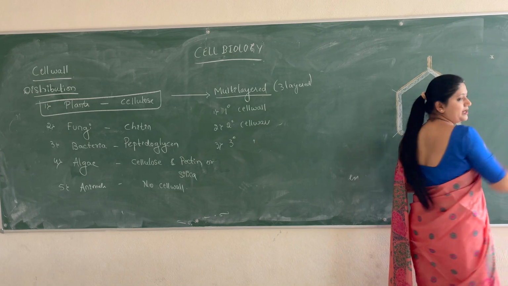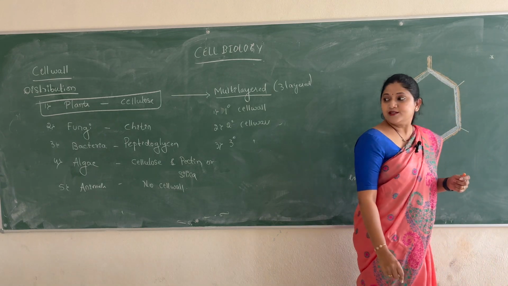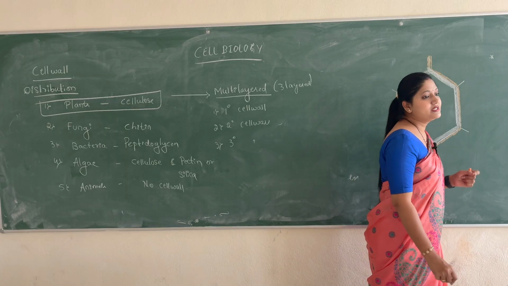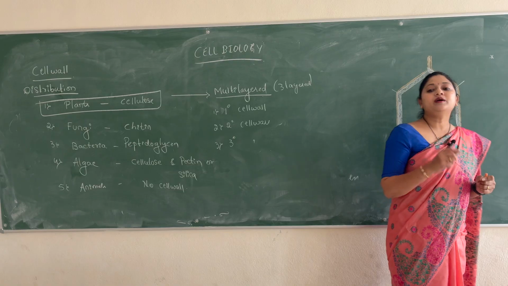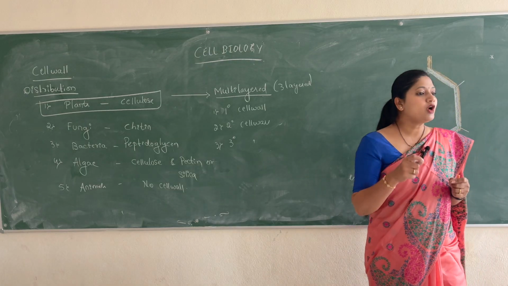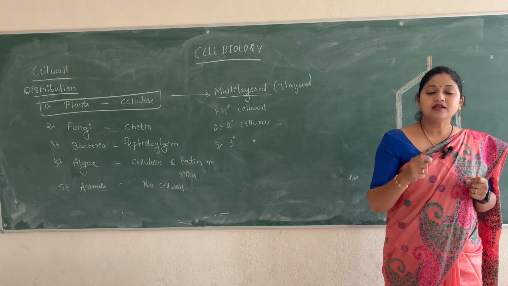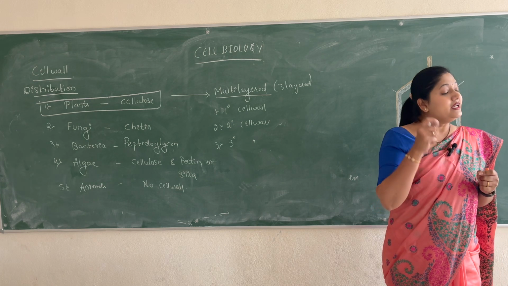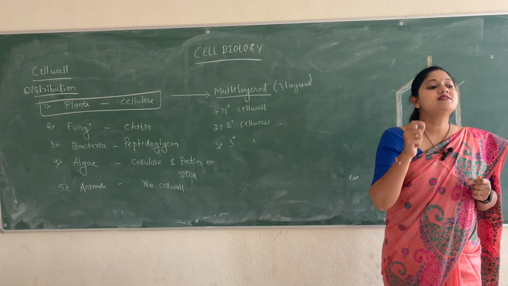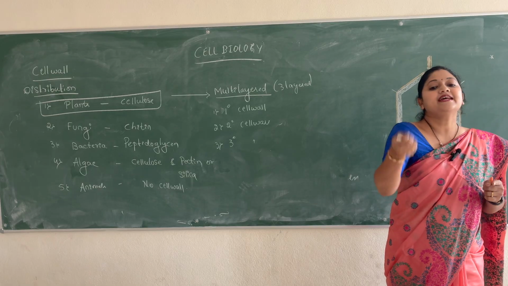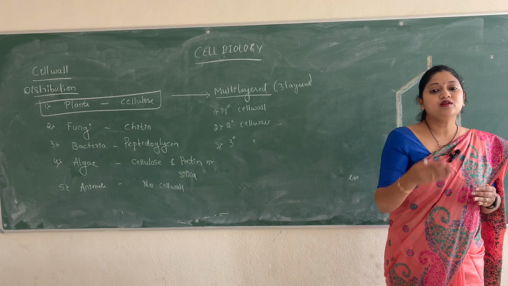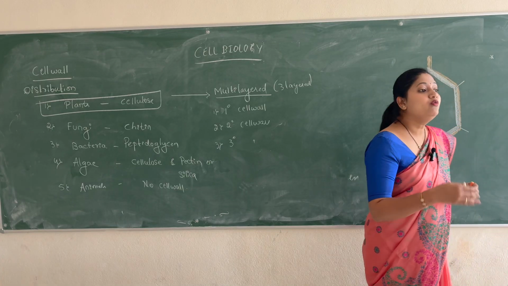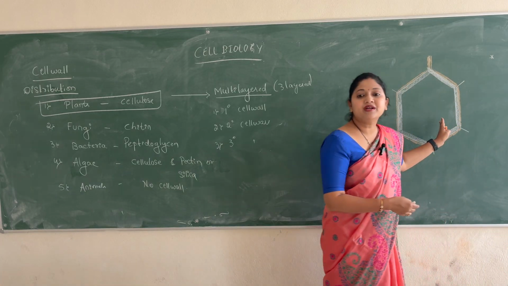So primary cell wall. This is majorly made up of cellulose. Remember, though the major component of the plant cell wall is the cellulose, in case of the primary cell wall, the cellulose is very less and hemicellulose is more. So how do we define the primary cell wall?